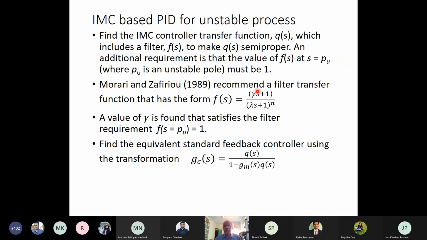Here the gamma can be found from the requirement that F(p_u) will be equal to 1. So F(s) at s equal to p_u should be equal to 1. And from there I find out the gamma, and then I find out that G_c(s) will be Q(s) by 1 minus G_m(s) Q(s). Okay, so this is basically the methodology for IMC based PID for an unstable process.